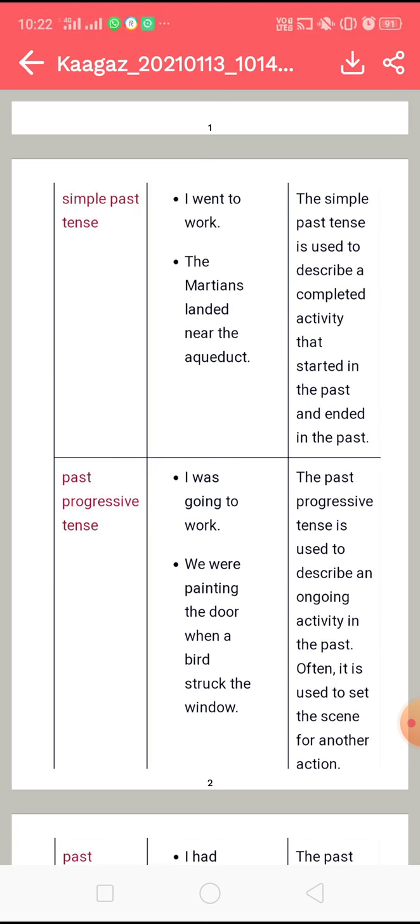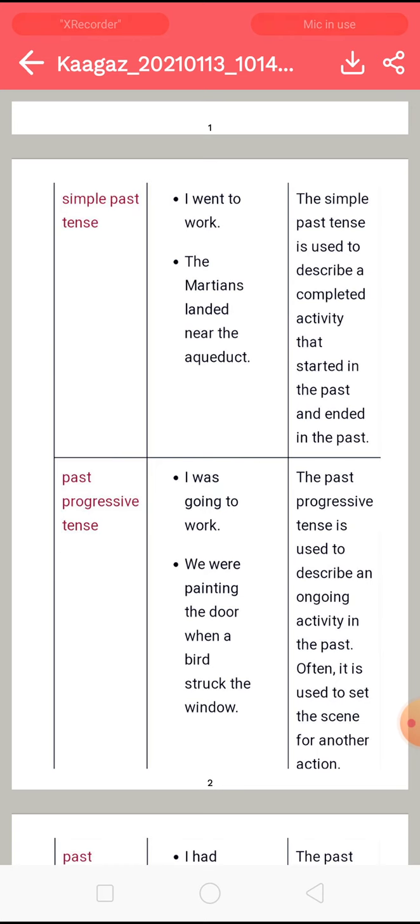There is no use of the present here. So, for example, we have I went to work. The Martian landed near the aqueduct, right? So the activity has started in the past and also ended in the past only. So that is the simple past tense.